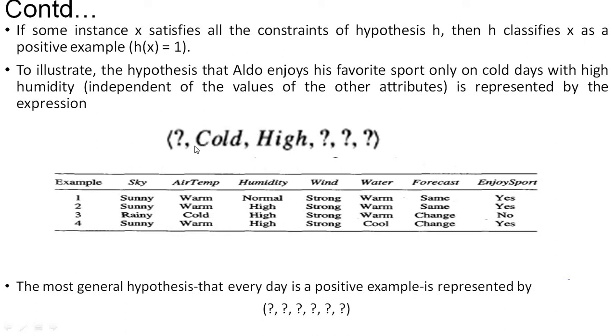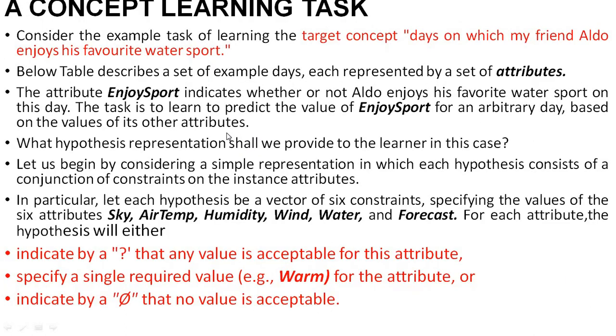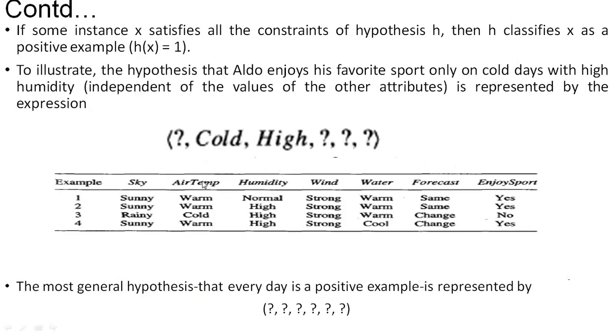Here a particular value is written for air temperature: cold. Specifically we are taking cold only. Then for humidity, specifically we are taking the value high. Question mark means we can take any value. Here also we can take any value, and this also. So these are the notations that we are following in the attribute values.